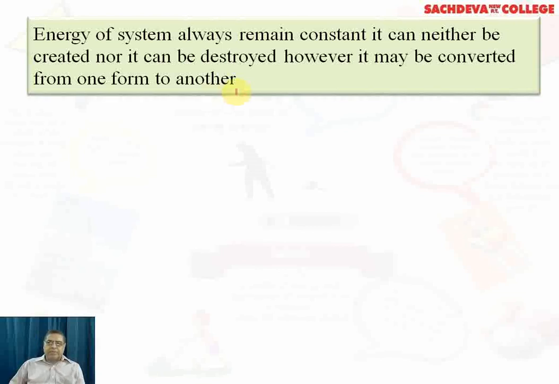So if we take a particle at a certain height that has only potential energy, and kinetic energy is zero, then the total energy at that height will be mgh plus 0, which equals mgh. Now, if the particle starts coming down towards the ground, its potential energy goes on decreasing and its kinetic energy goes on increasing. But if we take the sum total, we will find that it remains mgh, where mg is the weight and h is the height.